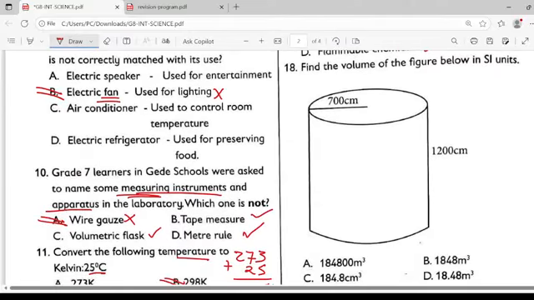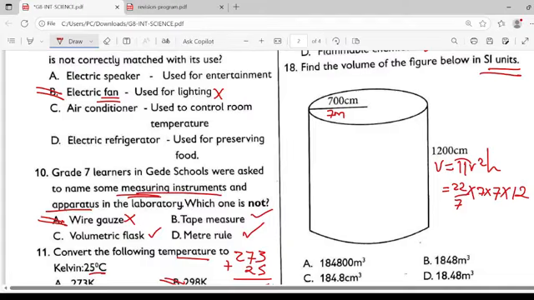Question 18. Find the volume of the figure below in SI units. Remember, they are telling you in SI units. This figure is a cylinder. To compute the volume, it's normally pi r squared h. So your pi is 22/7 times. Remember to operate with SI units. Radius is 700 centimeters. This is like saying 7 meters. So it will be times 7 times 7 times height. Height is 1200 centimeters, which is like saying 12 meters.